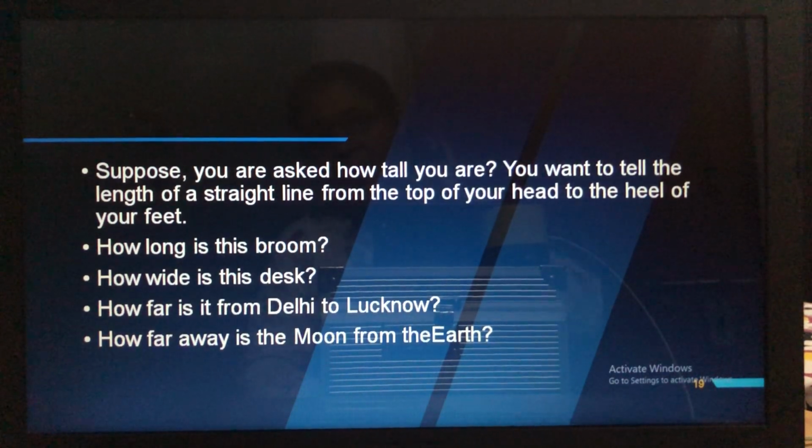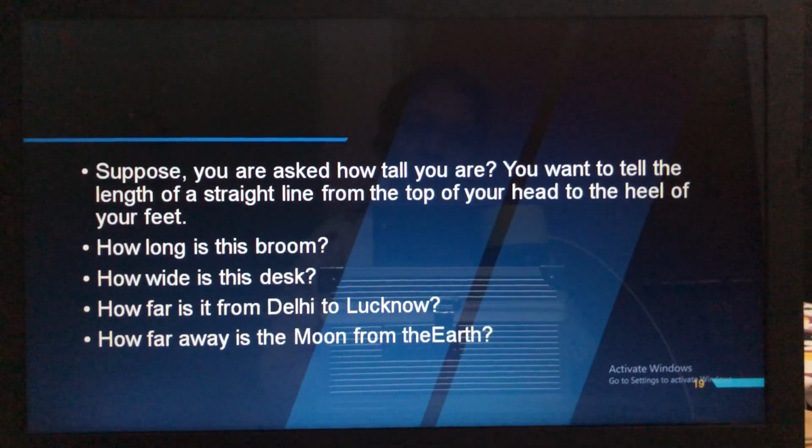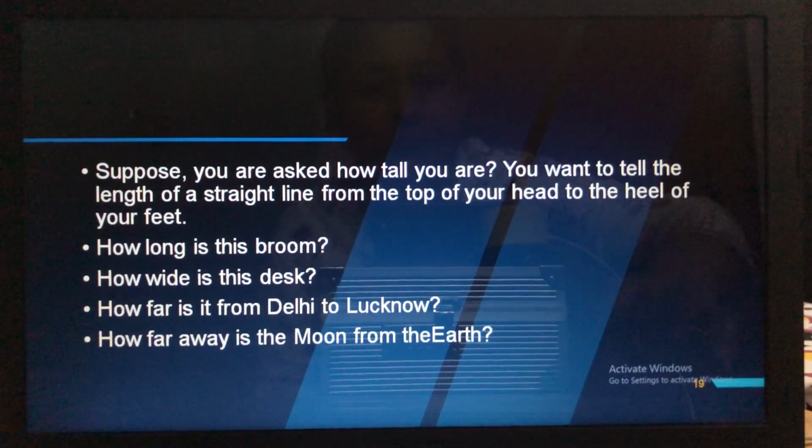Now we have studied all these questions. How long is the broom? How tall are you? How far is Delhi from Lucknow? How far is the moon from the earth? For all these questions, we have to find the answer. So how is it measured? Either distance in kilometers or in meters. Like that we measure it.